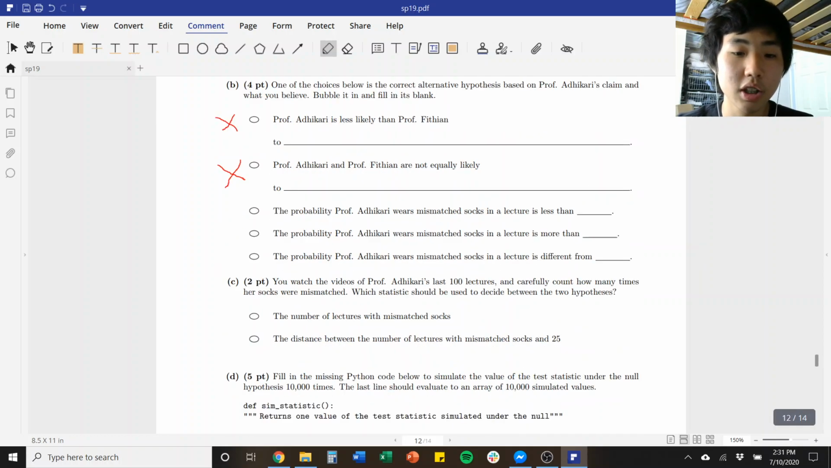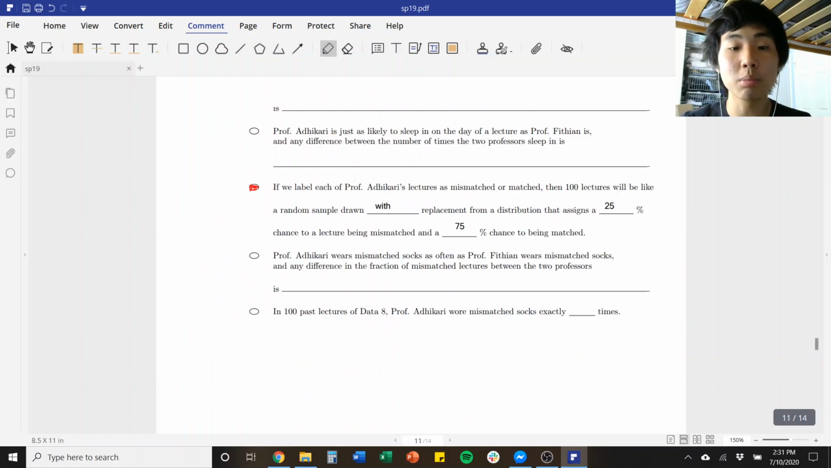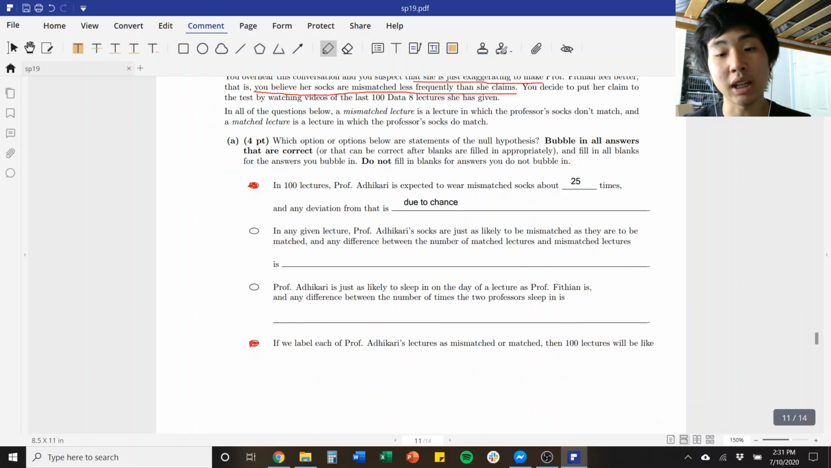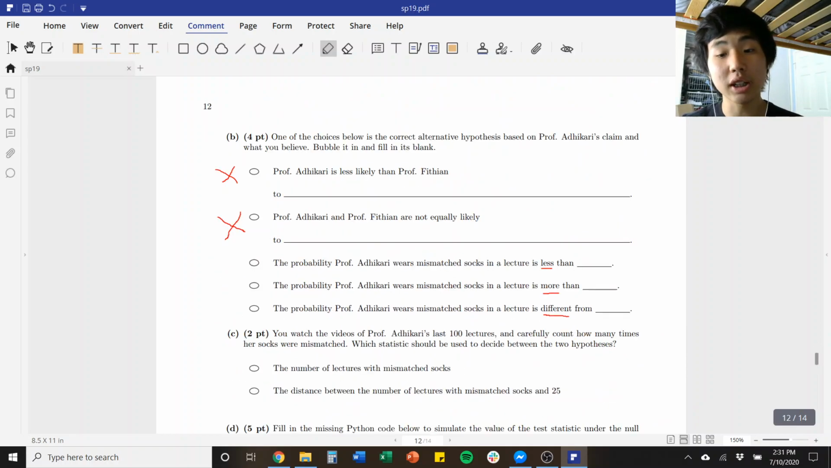So now, the probability she wears mismatched socks is less than, more than, or different than a certain number. So let's scroll back up and look at what we think. So we think that she is just exaggerating to make Professor Fithian feel better, meaning that we think we are mismatched less frequently than she claims. So the alternative hypothesis is our claim, so the answer is this one. The probability the socks are mismatched is less than 25%.